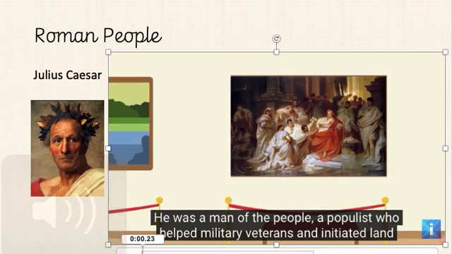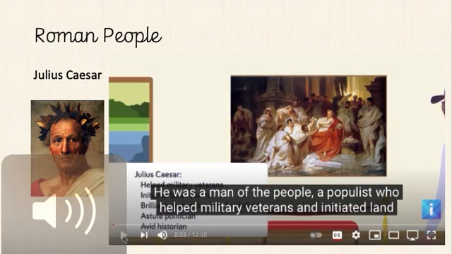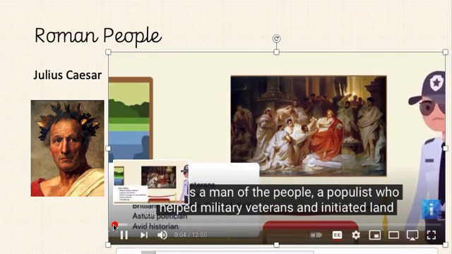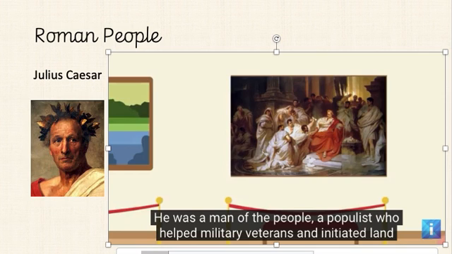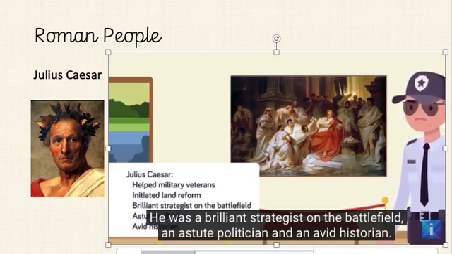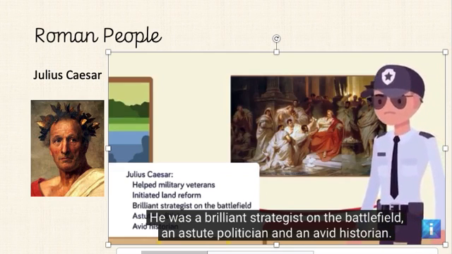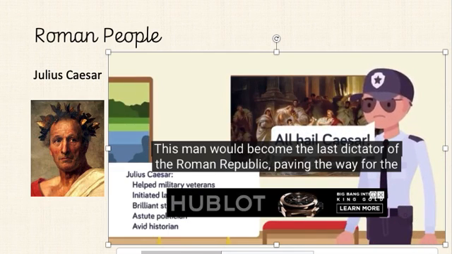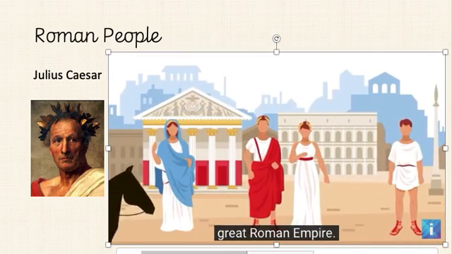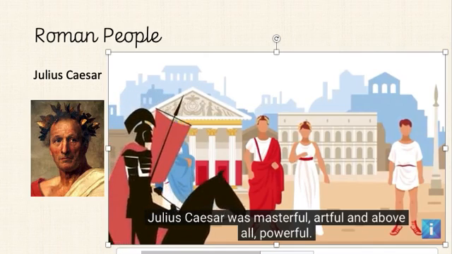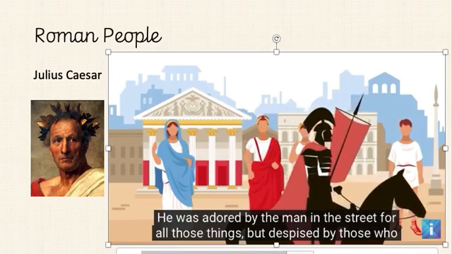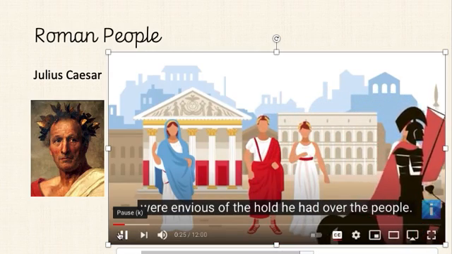He was a man of the people, a populist who helped military veterans and initiated land reform. He was a brilliant strategist on the battlefield, an astute politician, and an avid historian. This man would become the last dictator of the Roman Republic, paving the way for the great Roman Empire. Julius Caesar was masterful, artful, and above all, powerful. He was adored by the man in the street for all those things, but despised by those who were envious of the hold he had over the people.